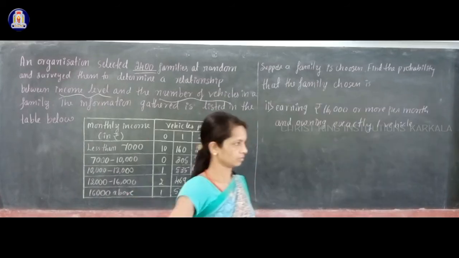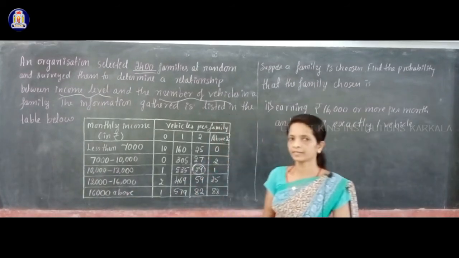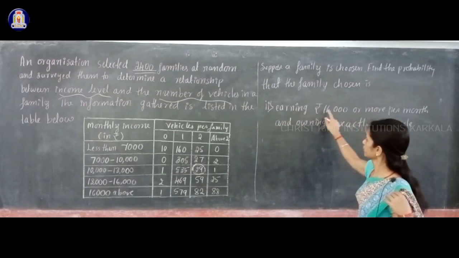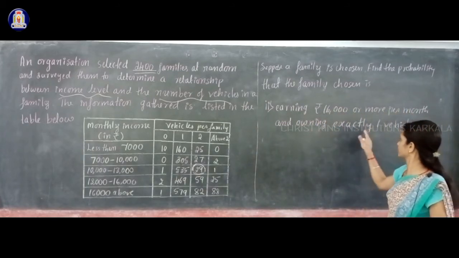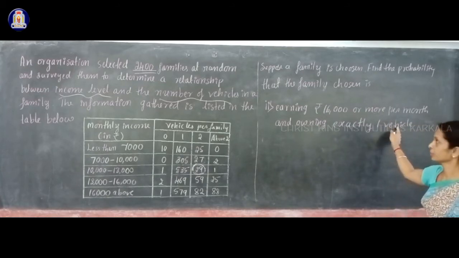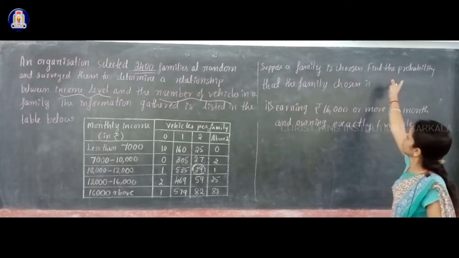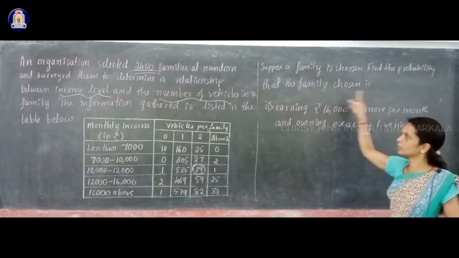Next, the second sub question: earning rupees 16,000 or more per month and owning exactly one vehicle. You have to find the probability of a family with this condition.